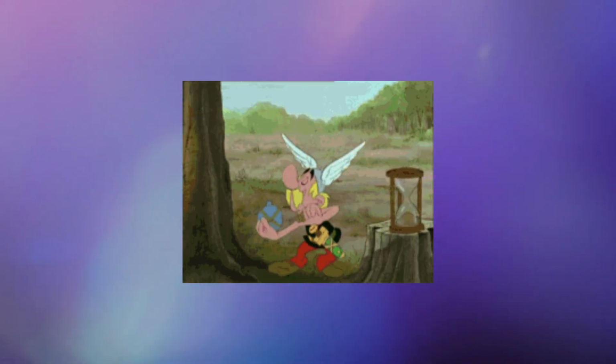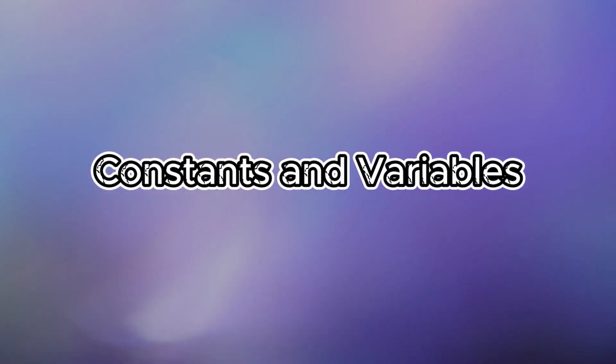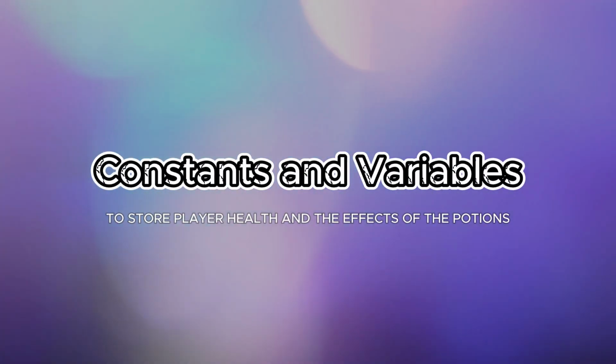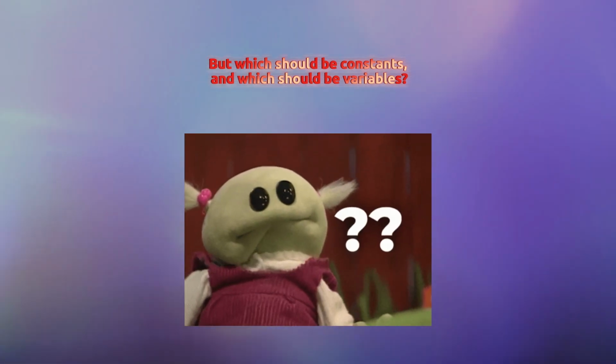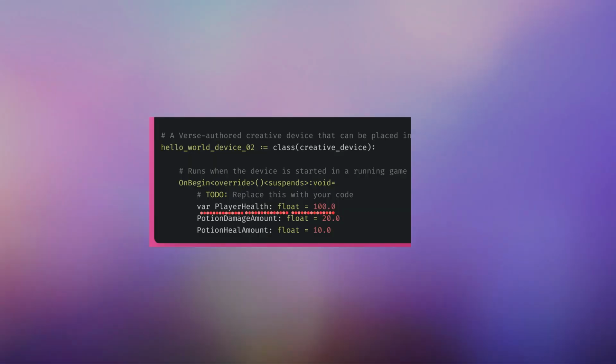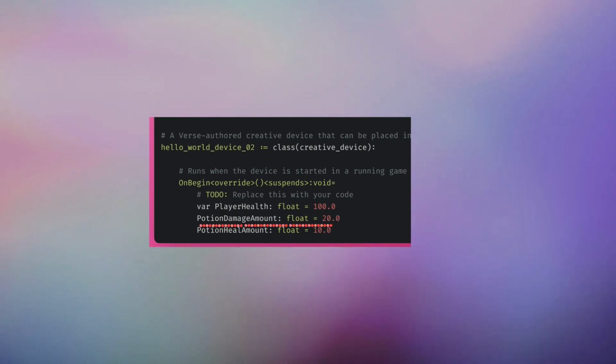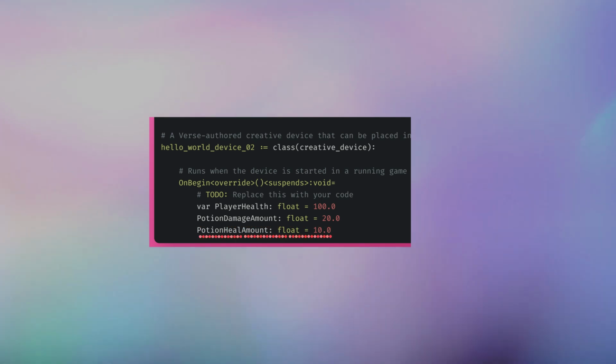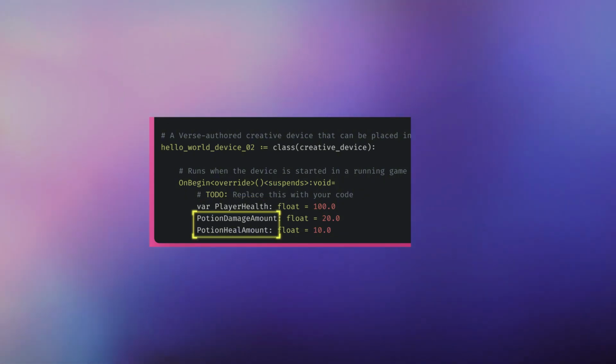Practice time. Let's say you're making a game with magic potions. Potions have different effects. They can heal players or hurt them. You need constants and variables to store player health and the effects of the potions. But which should be constants and which should be variables? var PlayerHealth : float = 100.0, PotionDamageAmount : float = 20.0, PotionHealAmount : float = 10.0. Player health changes when a potion is used, so it's a variable. Potion damage amount and potion heal amount stay the same, so they're constants.